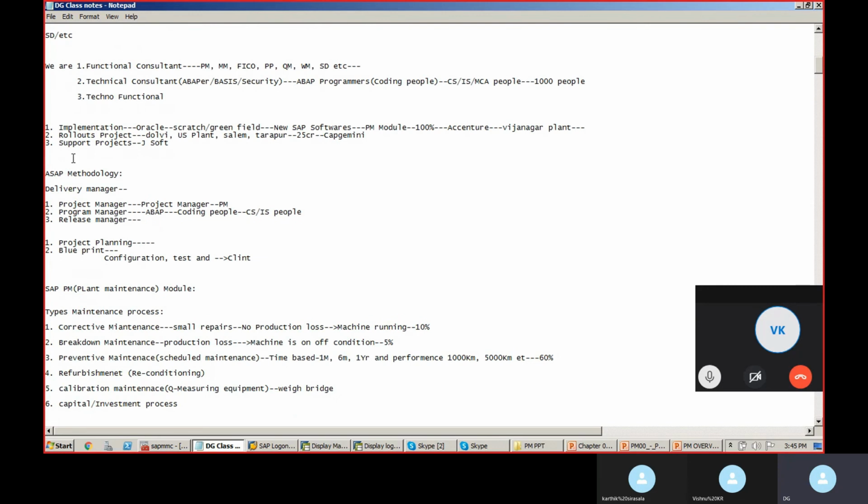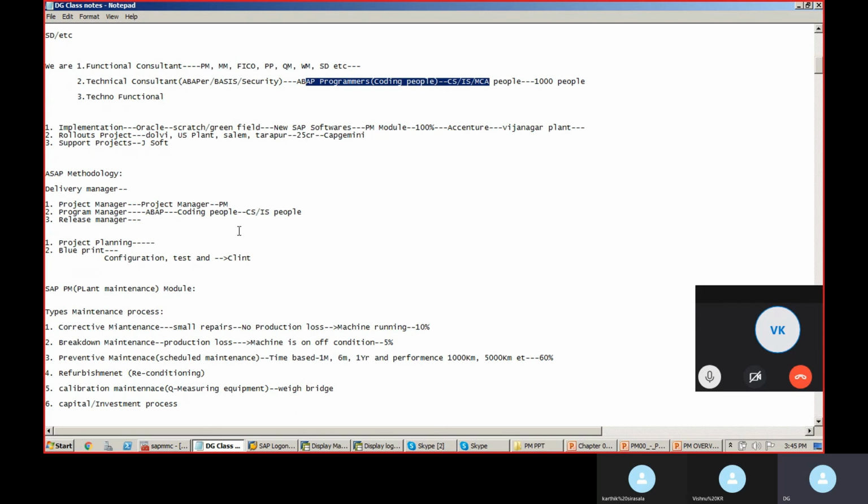So in the SAP world, there are different types of consultants. One is functional consultant, one is technical consultant, and another one is techno-functional. Functional consultant means PM, MM, FICO, PP, QM, WM, SD. These are the modules we call functional modules. Technical, those from ABAP, basis, security, we call technical consultants. ABAPers are program coding people. Those from CS, computer science, IS, MCA, learn the ABAP module.